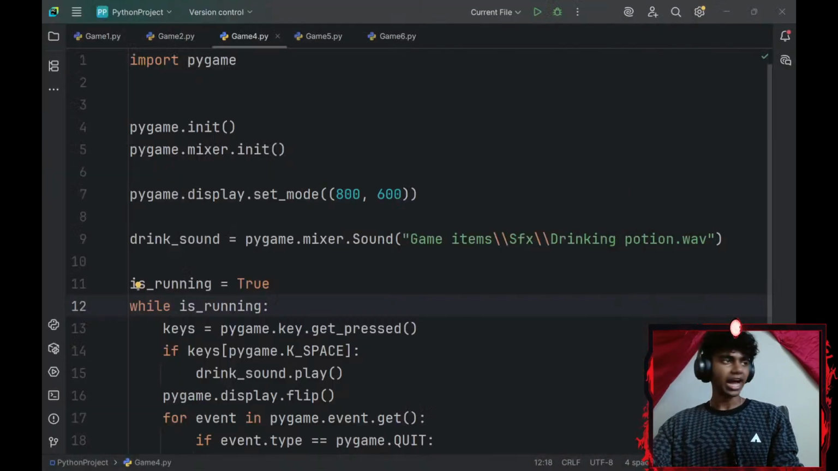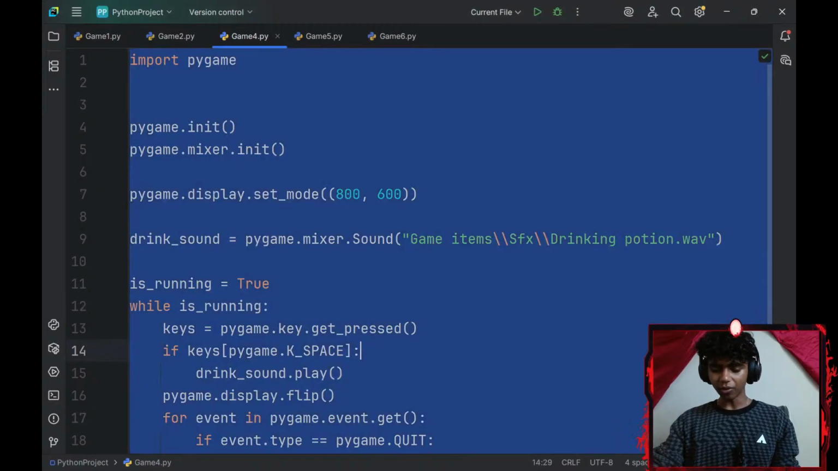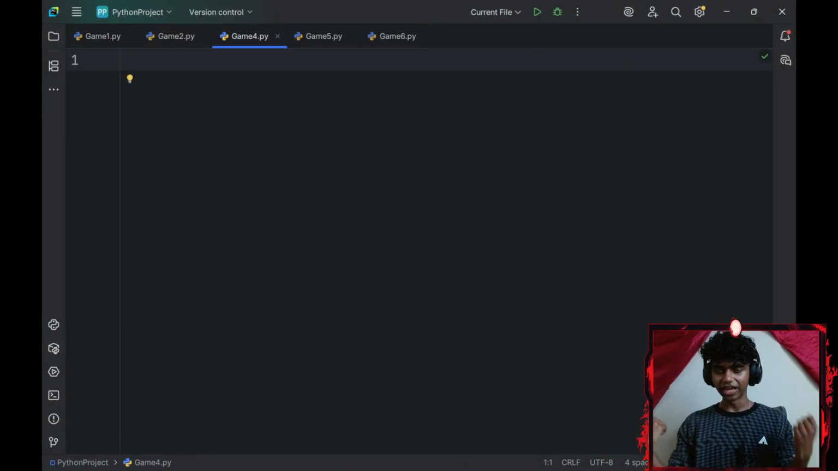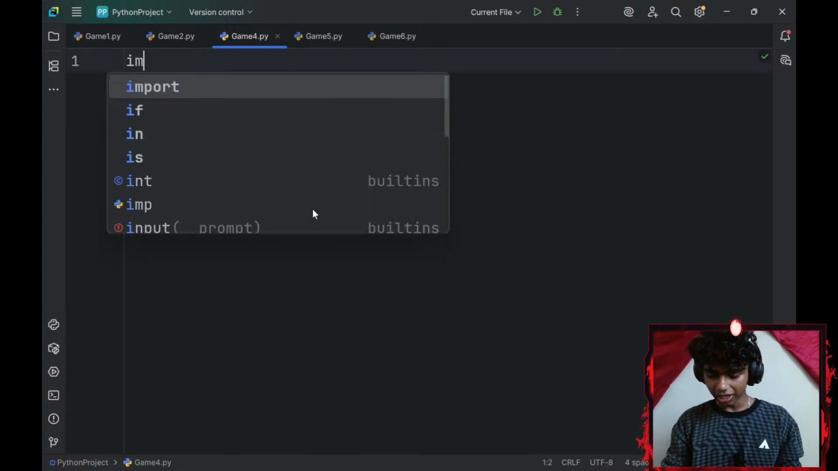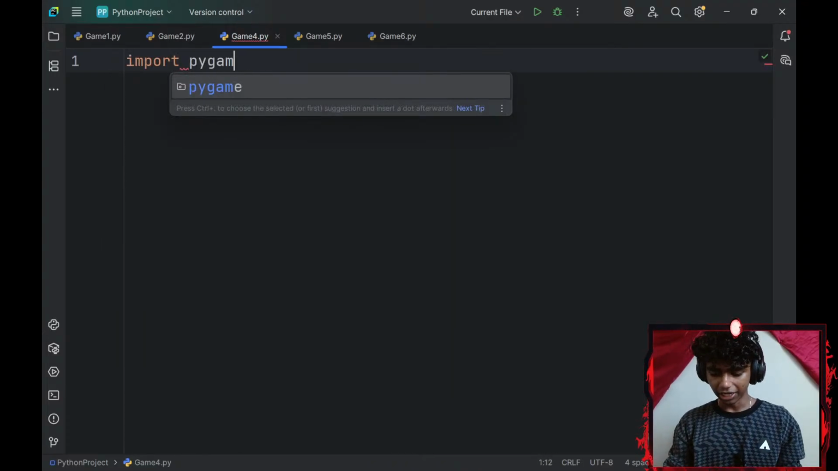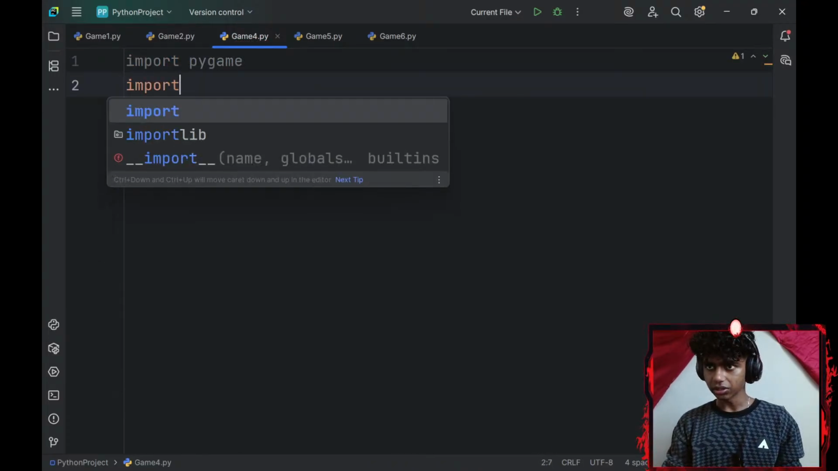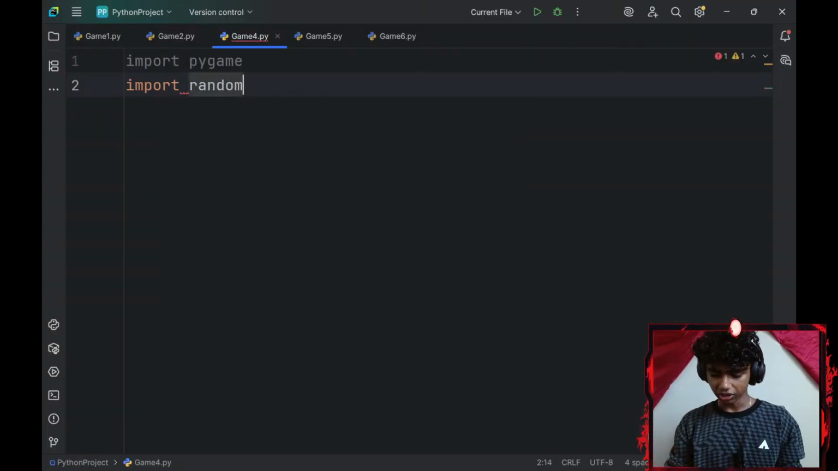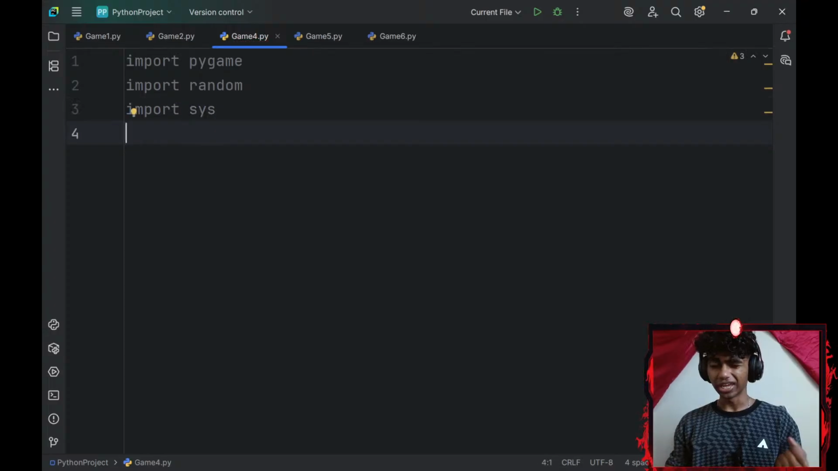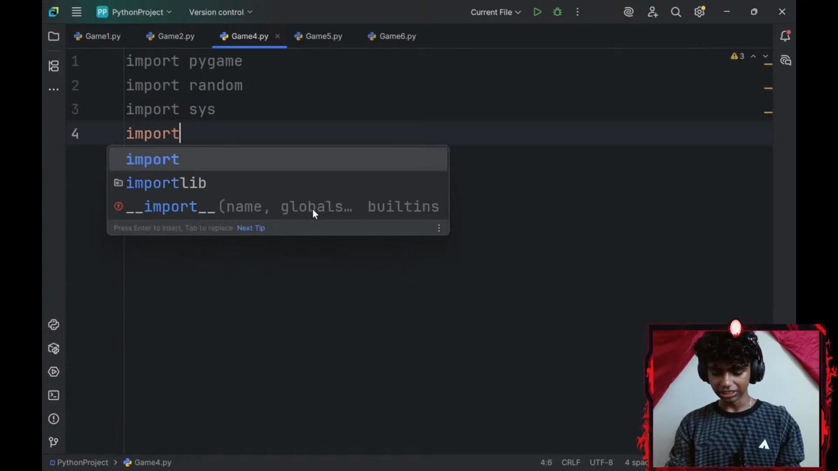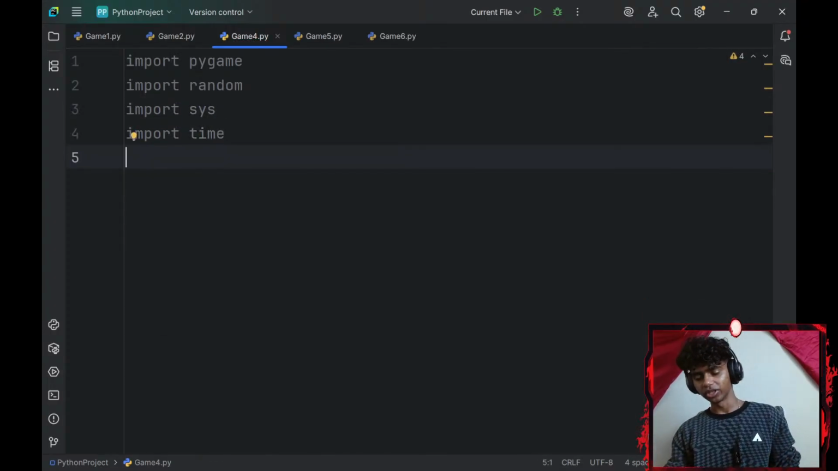Okay, I actually see. So what if I want to now use my sound effects to make it an actual game? Let's work on that. To do that, let me go ahead and import Pygame and also import the random module, import sys. I'm importing a bunch of modules because I'll need this. The sys module is to exit Python, and lastly, I'll import the time module since I want to work with time as well.